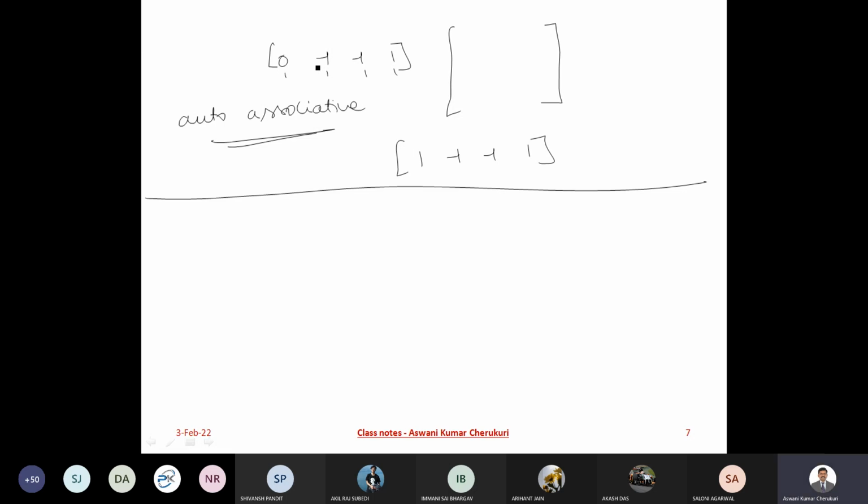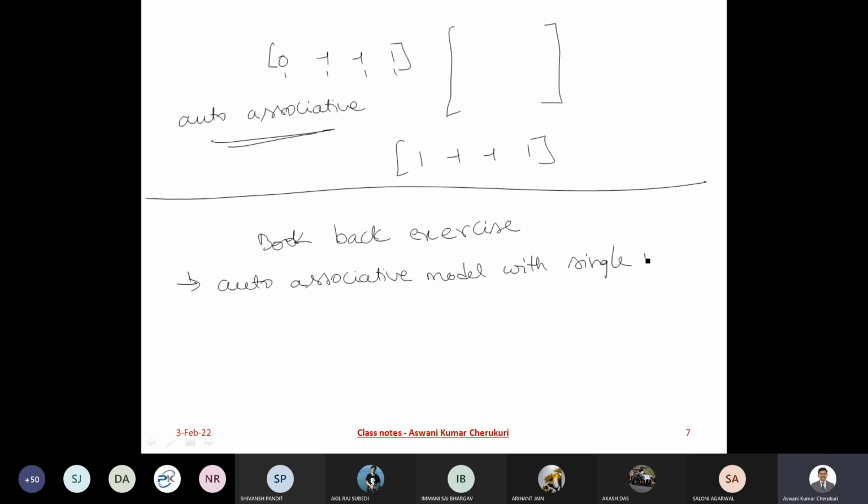So what I suggest is that you look at the book back exercises. Number 1, you will find auto-associative models with a single pattern. For that you will have only one weight matrix, with clear input and noisy input.